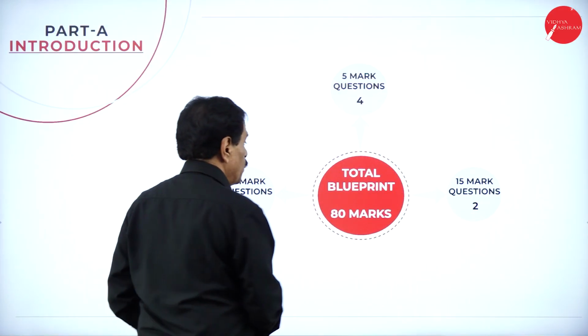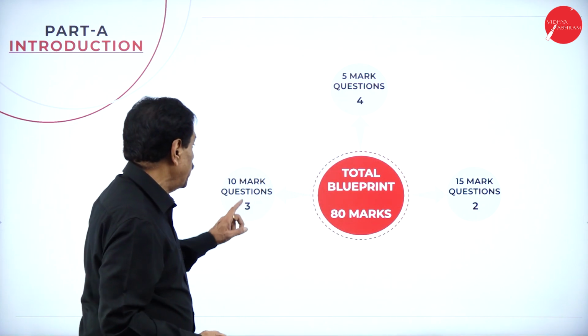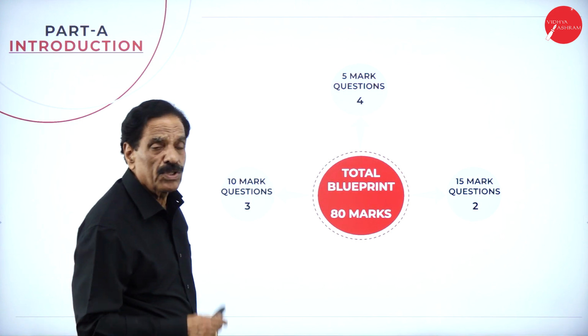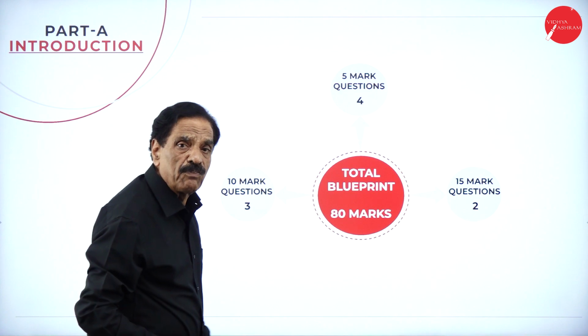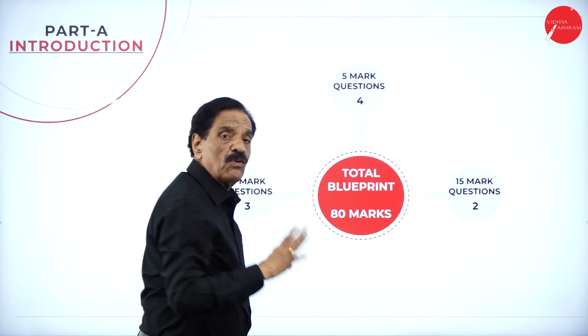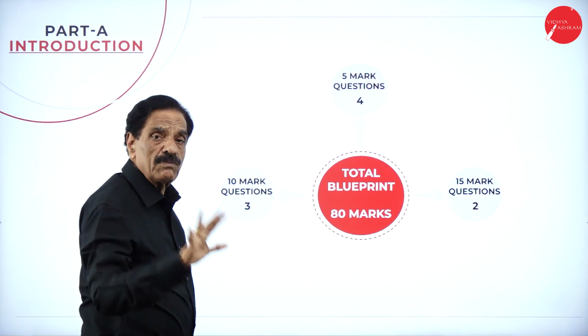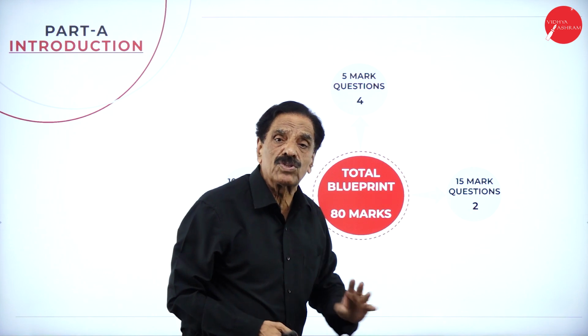Total marks are 80. For 15-mark questions, you have to answer 2. For 10-mark questions, you have to answer 3. For 5-mark questions, we give 6 and you have to answer any 4. For 4-mark questions, we give 4 and you have to answer any 2. Here, for 10-mark questions, we'll give 5 and you have to answer any 3. Which are the 15-mark questions?